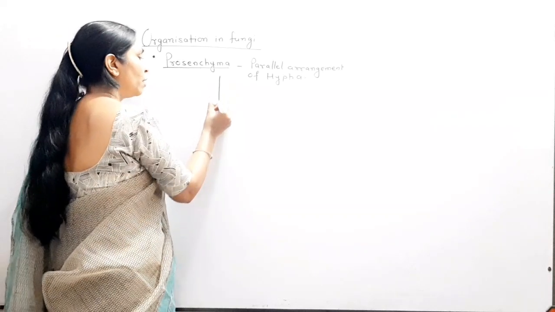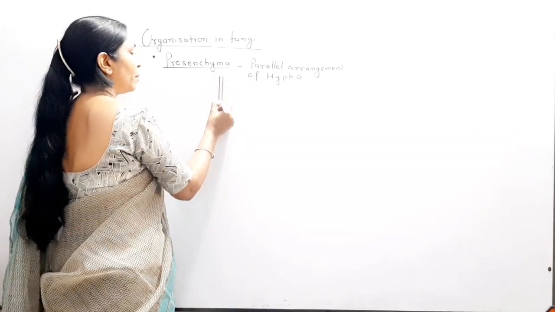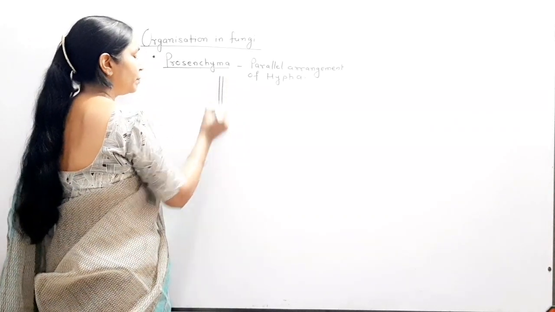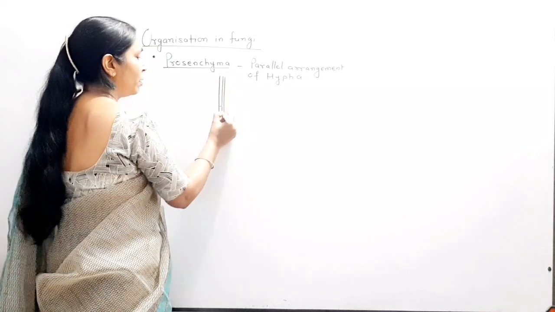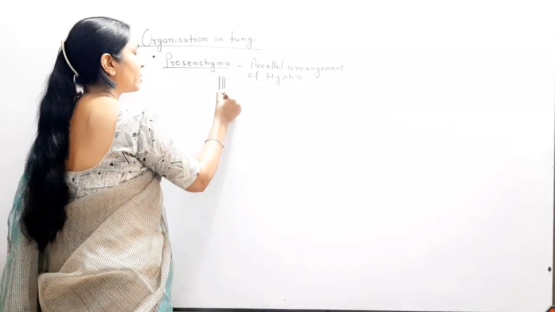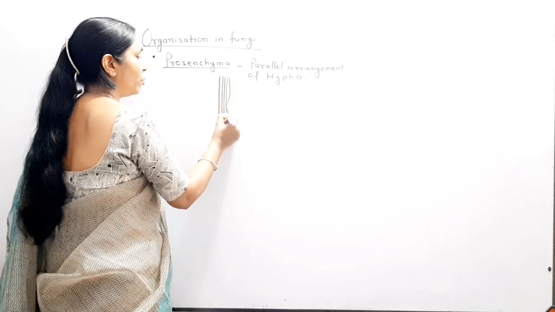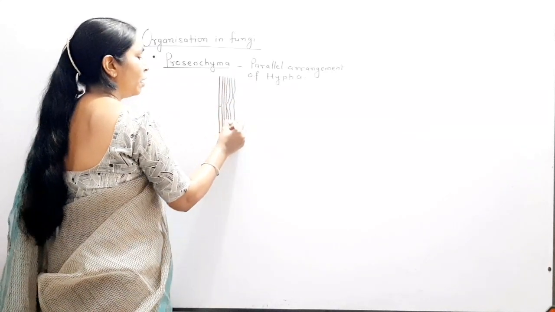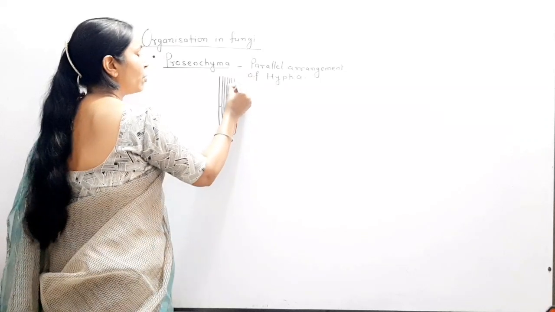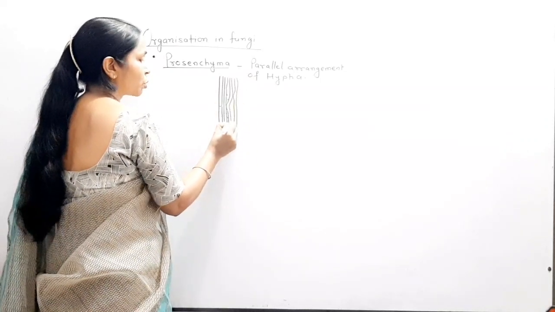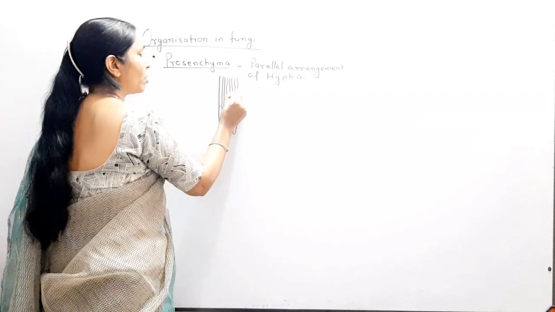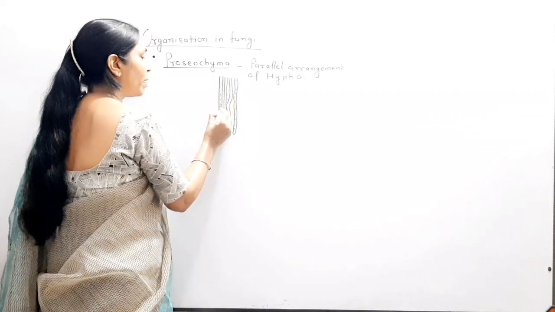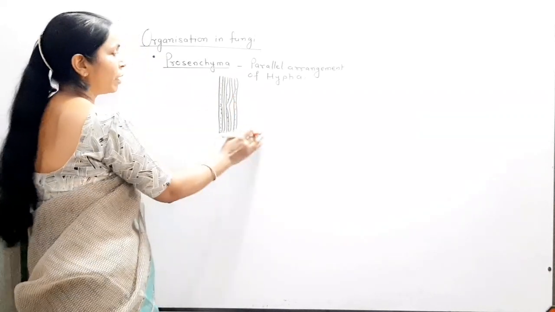Then the fungi or the mycelium, all the mycelium you remember, whether they are uninucleate or binucleate, all the mycelia are arranged parallel to each other, and when that structure appears under the microscope then that structure is called prosenchyma. तो ये पार्ट याद रखिएगा फॉर प्रोसेनकाइमा.